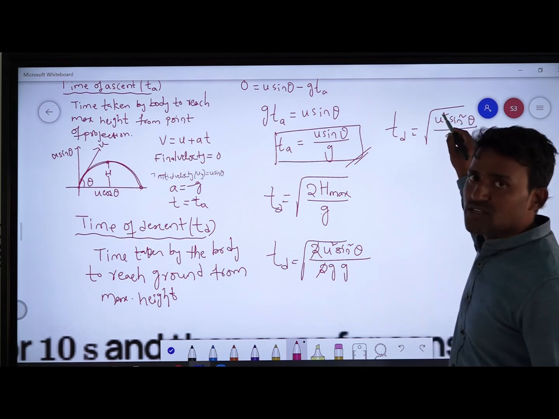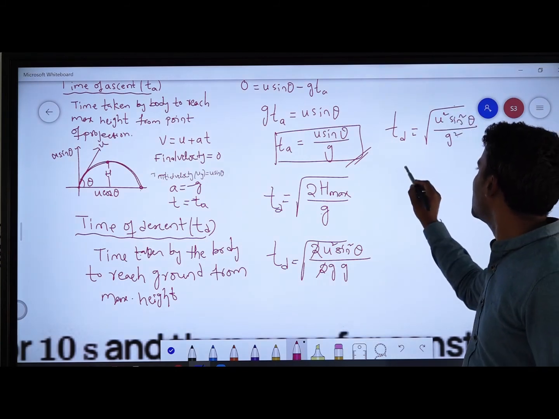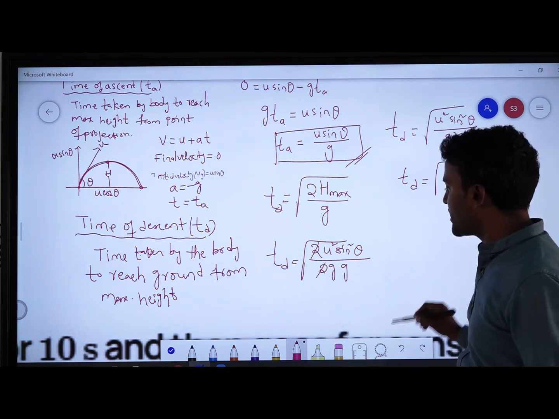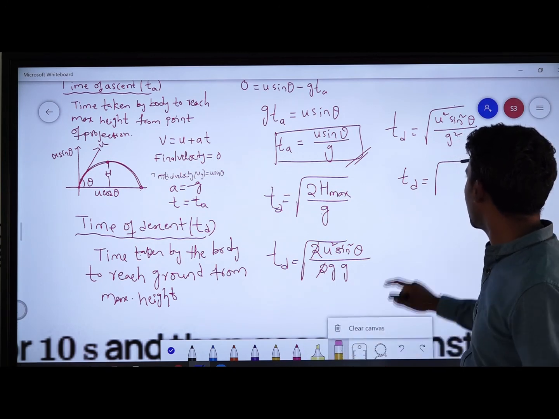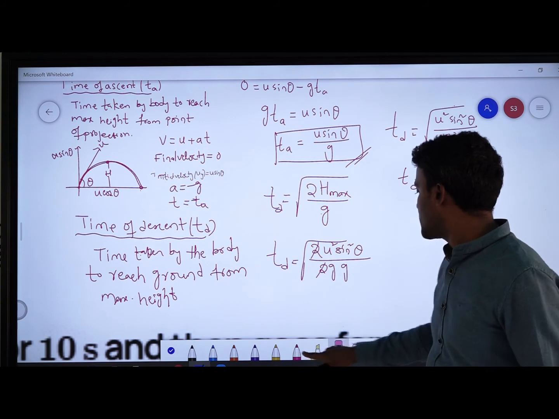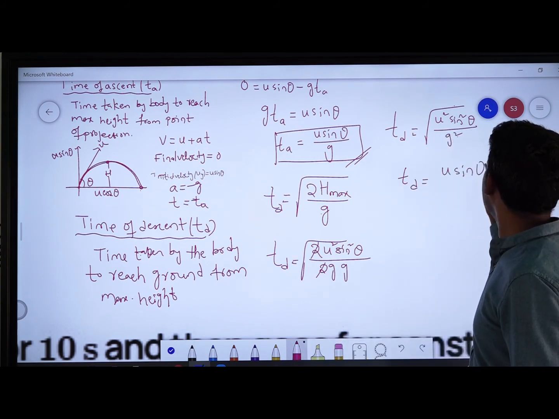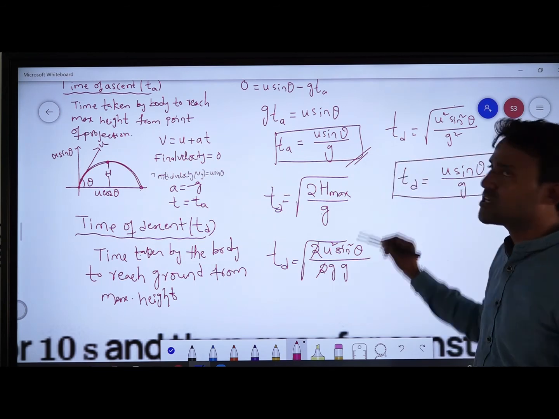Then the square and root get cancelled. Time of descent is equal to u sin theta divided by g.